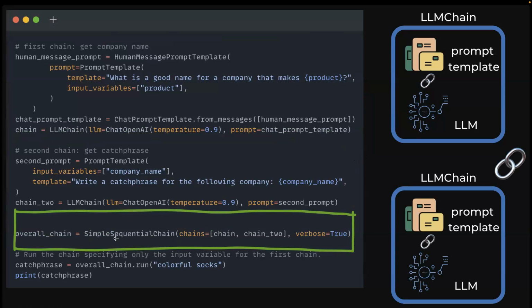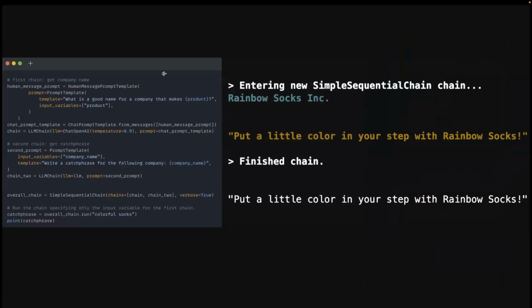There are different types of chains. You can chain different things together, and you can also customize how you want to connect your different models. Simple sequential chains take the output of the first chain and feed it to the second chain as the input. When you run this, it first generates a company name for a company that makes colorful socks. The name it generated is Rainbow Socks Inc. And then the catchphrase is "Put a little color into a step with the Rainbow Socks," which is pretty good. So that's chains. Pretty nice.